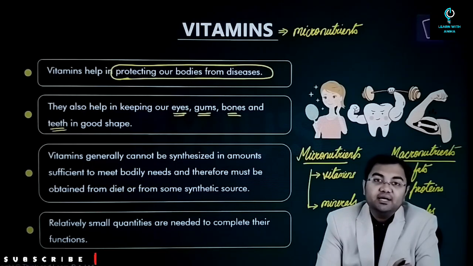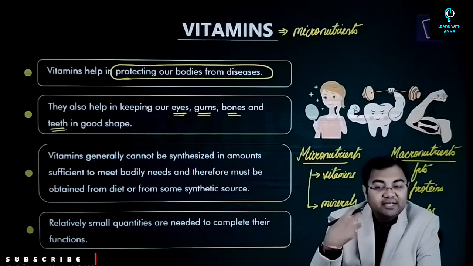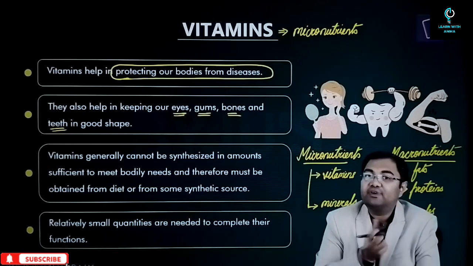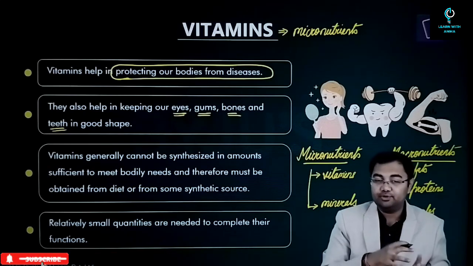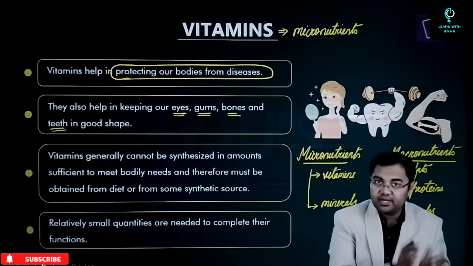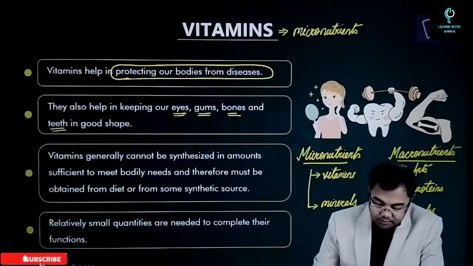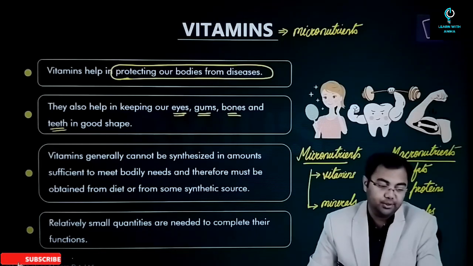So that's why in short form they are also called micros and macros. If somebody says that you have to keep your macros in check, it simply means that you have to keep your carbohydrates and fats in check. So micros because they are required in smaller amounts, macros because they are required in larger amounts. So this is what micro and macronutrients are.